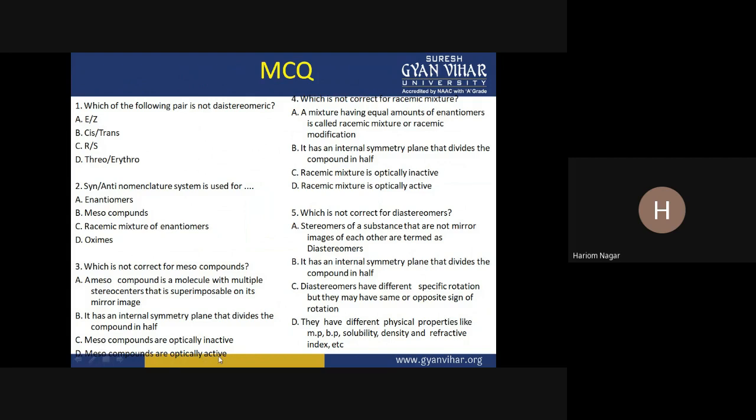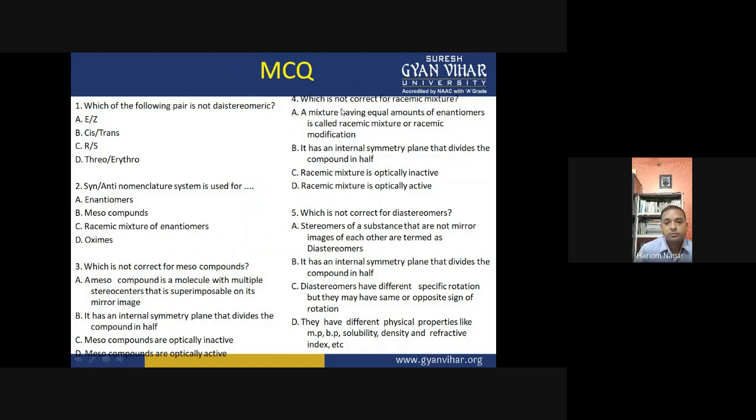This is the correct option for the question. Option D is incorrect because meso compounds are optically inactive due to internal compensation. Due to internal compensation, meso compounds are actually optically inactive, right?